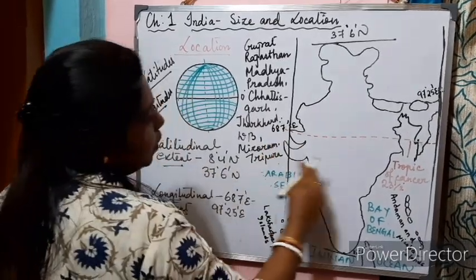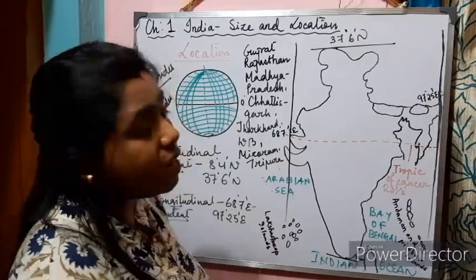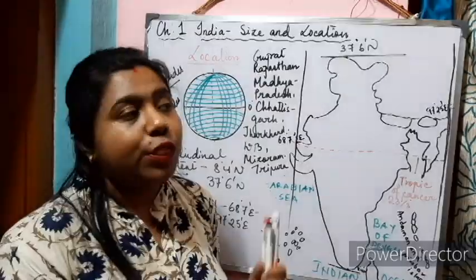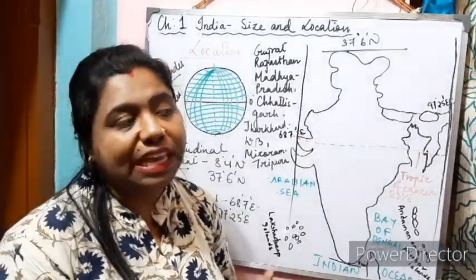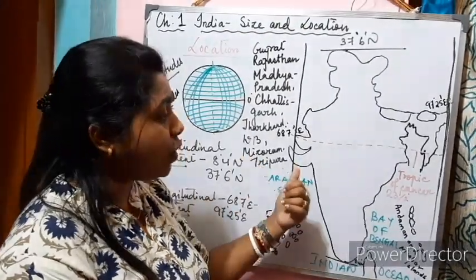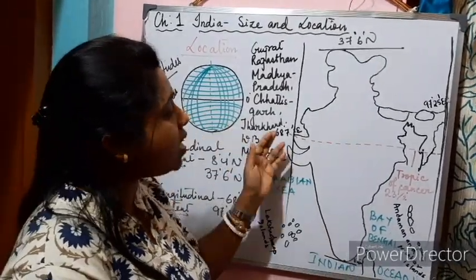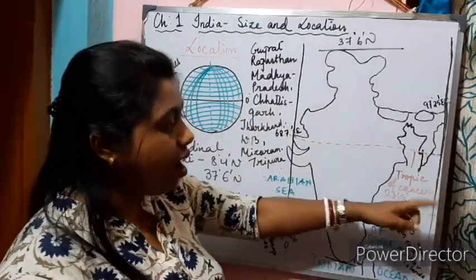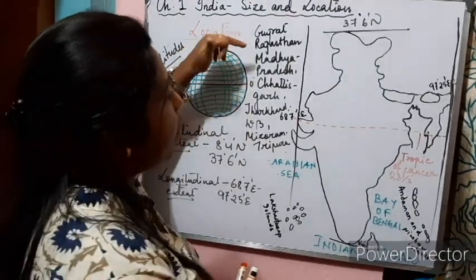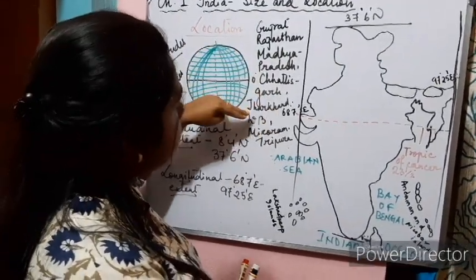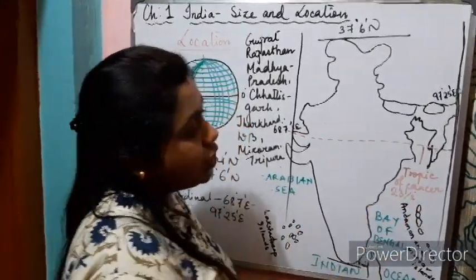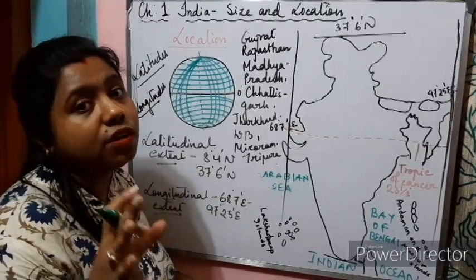So the Tropic of Cancer is an important latitude, as you have read in earlier classes that there are some important latitudes like the equator, Tropic of Cancer, Tropic of Capricorn, Arctic Circle, and Antarctic Circle. So the Tropic of Cancer is passing through the center of our country India at 23.5 degrees, through the states of Gujarat, Rajasthan, Madhya Pradesh, Chhattisgarh, Jharkhand, West Bengal, Mizoram and Tripura. So it divides the country into two temperature zones.